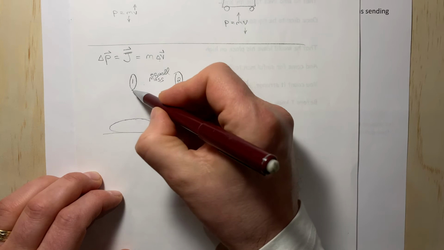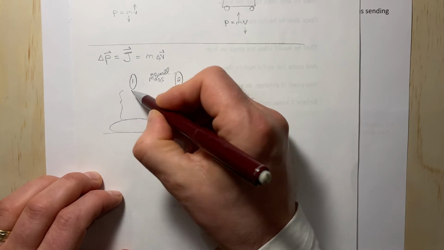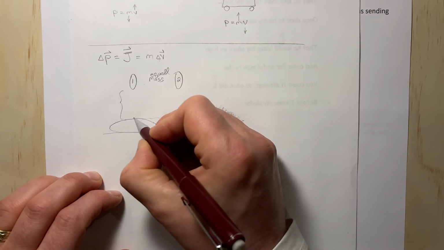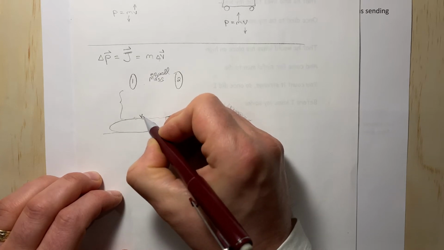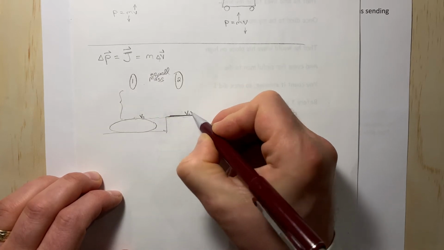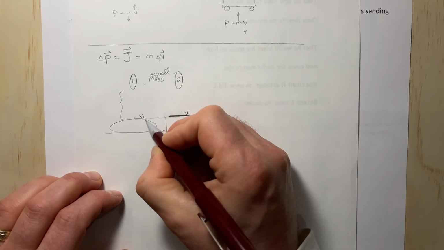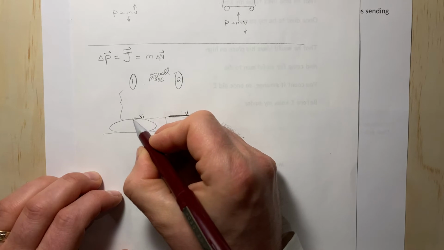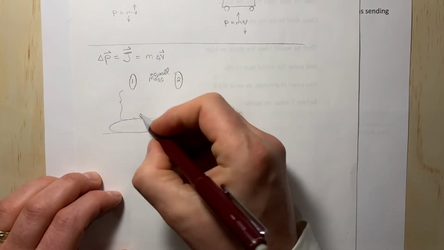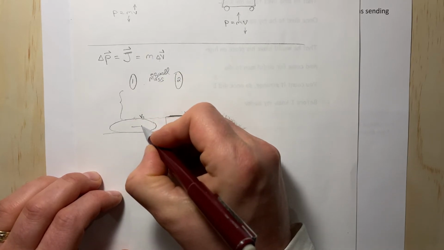If I drop them from rest, by the time they have both fallen the same height, right here, this is going to be my velocity V1, because it's eventually going to come to rest here. This V1 and this V1, the speed upon impact, is the same because they're dropped from the same height. The egg on the pillow is going to compress the pillow down a little bit, and the egg is eventually going to stop somewhere down here.